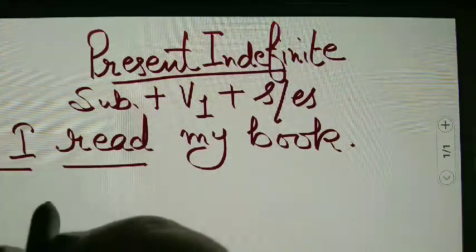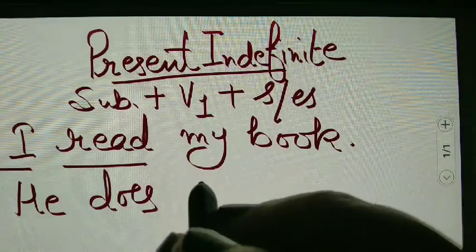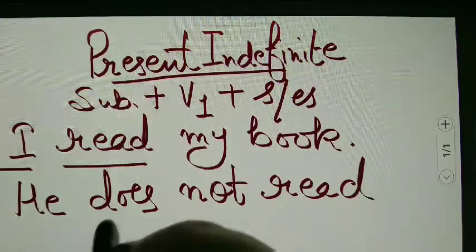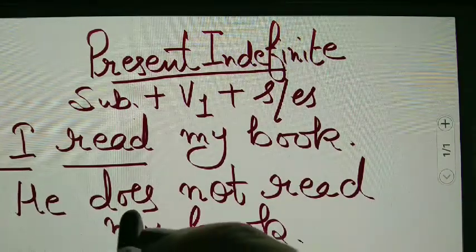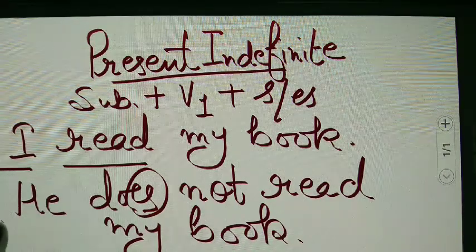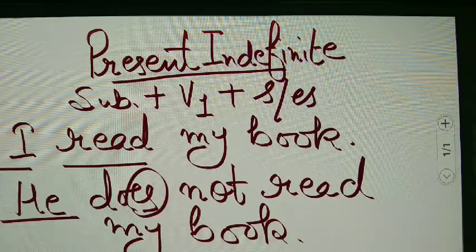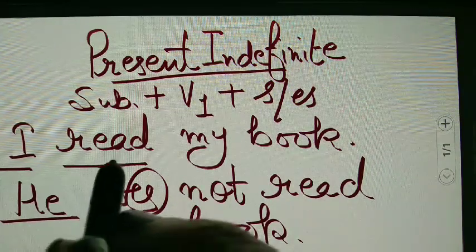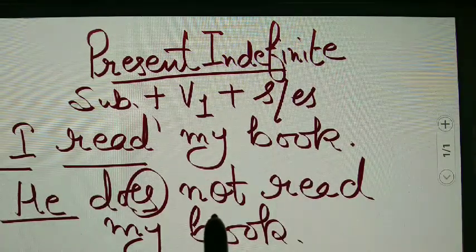Like if we have another sentence, he does not read my book. Here we are using ES. Why? Because we have a singular subject here, he, or if she is there, then also we'll use ES. But if I is there, plural are there, and they are there, so we will directly use the first form of the verb only, and then we will write the further statement.